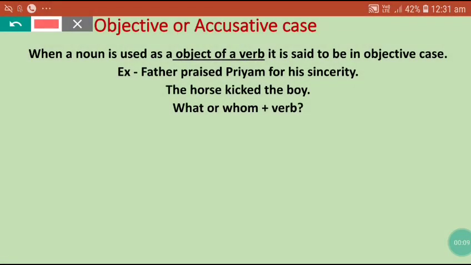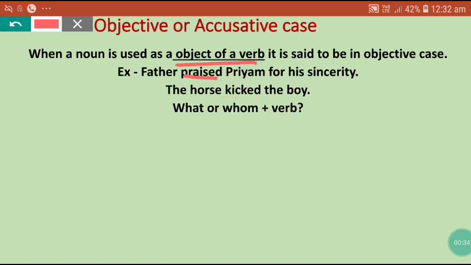So what is the objective case? When a noun is used as the object of a verb, it is said to be in the objective case. For example, father praised Priyam for his sincerity. Praised here is a verb and Priyam is the object of the verb. So Priyam is in the objective case. In the next sentence, the horse kicked the boy, kicked is the verb here and the boy is the object of the verb. So the boy is in the objective case.